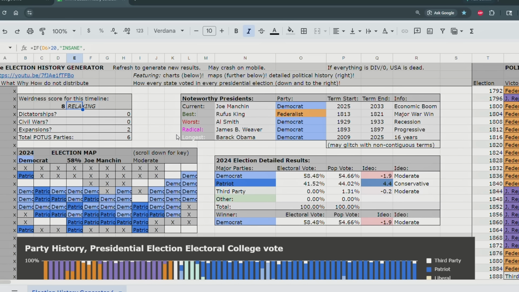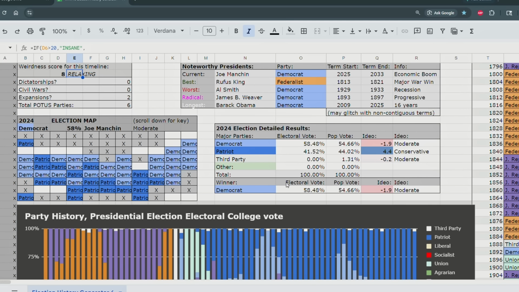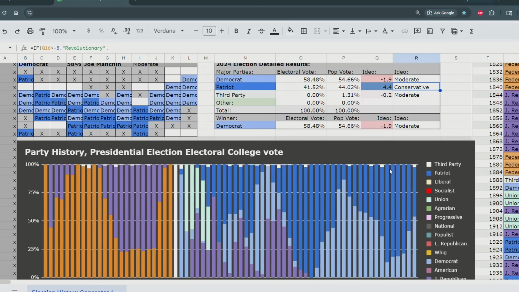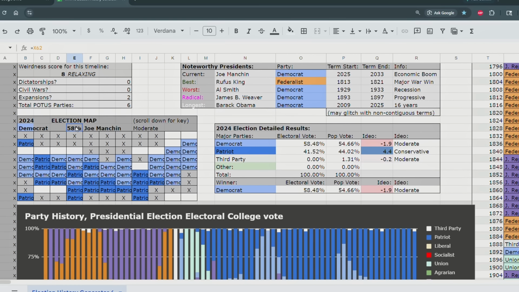The more relaxing timelines, you can see there are 2 major parties or 3 major parties, and they compete against each other. So in this timeline, looks like there are 2 major parties. The third one is pretty small, only 1% of the popular vote, and it's Democrats, who are more moderate, and Patriots, who are more conservative. So this is a lot like real life, except instead of the Republicans, there's the Patriot Party. So let's see, Joe Manchin, leading the Democrats as a moderate candidate, won 58% of the vote.